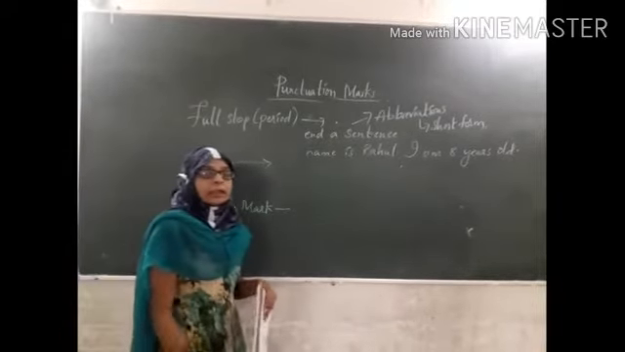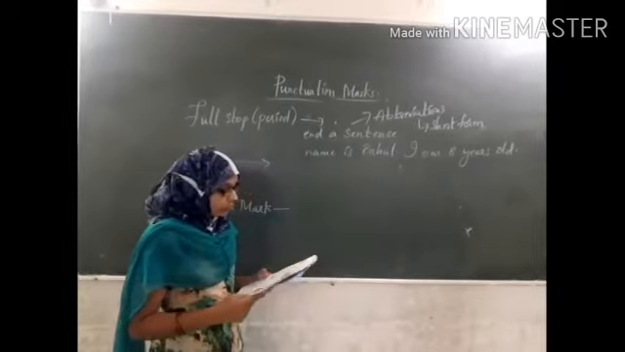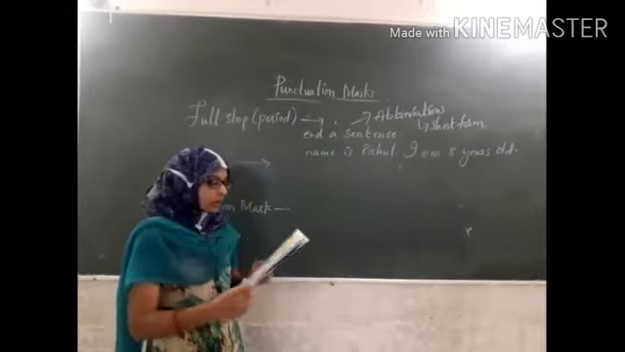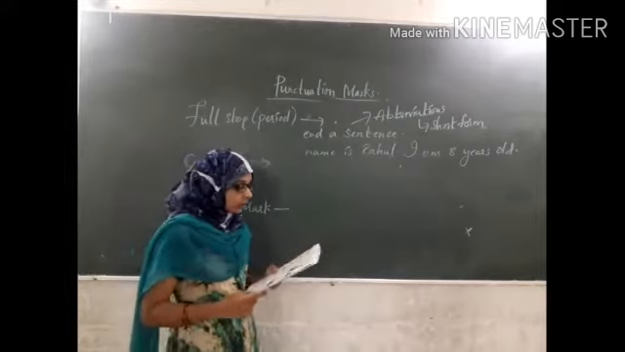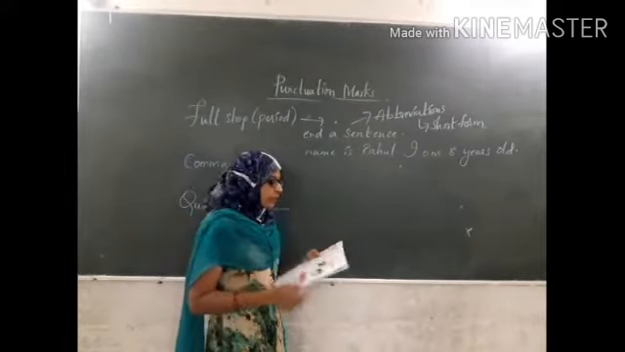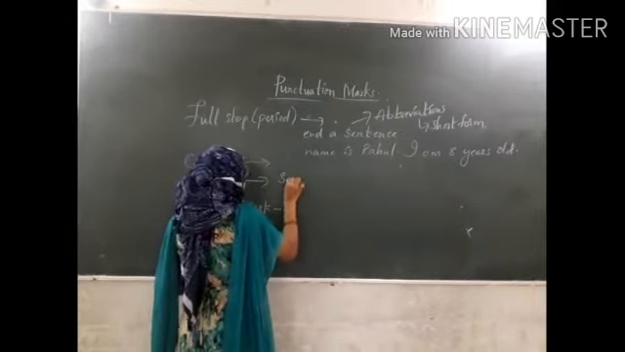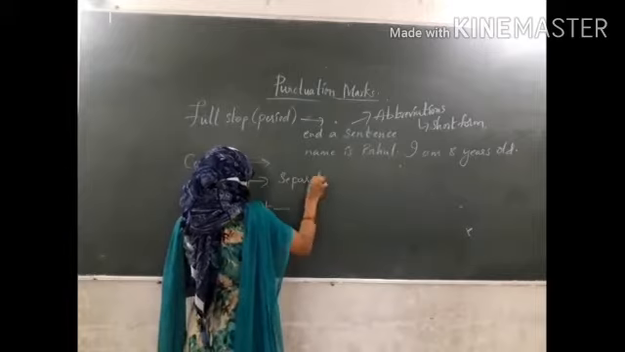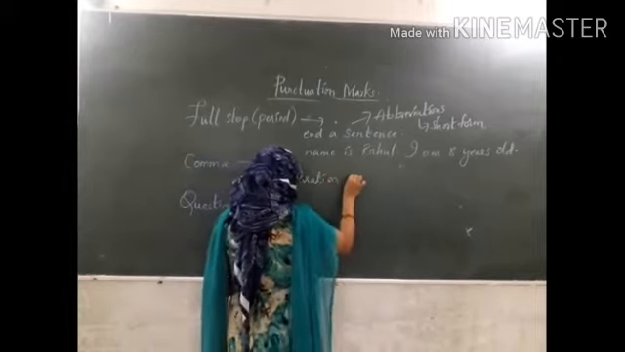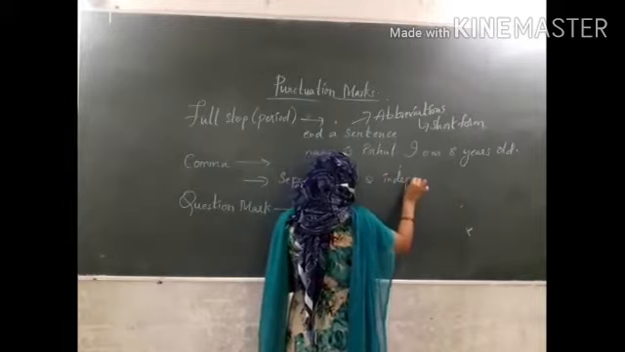Let us see in which situations we need to use comma. So look at this first situation, children. We use commas to separate two independent parts of a sentence. Okay, separation of two independent parts of a sentence.